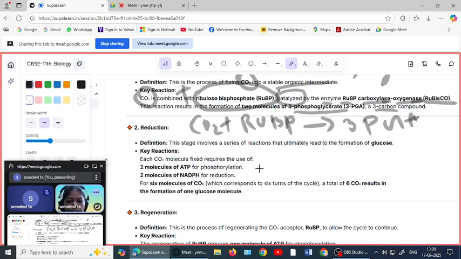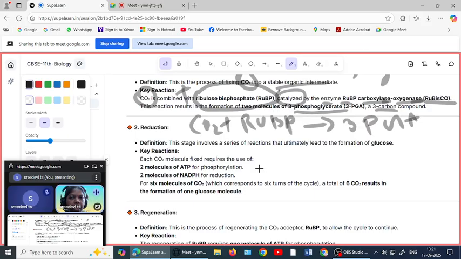So in reduction, what is reduced here? The phosphate groups and electrons are donated in this reduction phase. You got it? Okay. So reduction means giving or donating electrons.